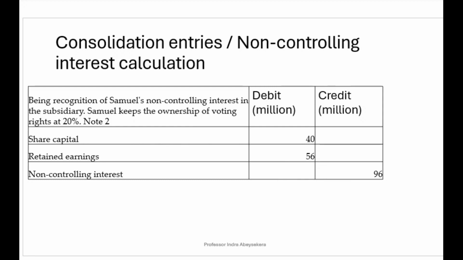The non-controlling interest calculation, some authors consider it as consolidation entries, other authors consider it as non-controlling interest calculation.